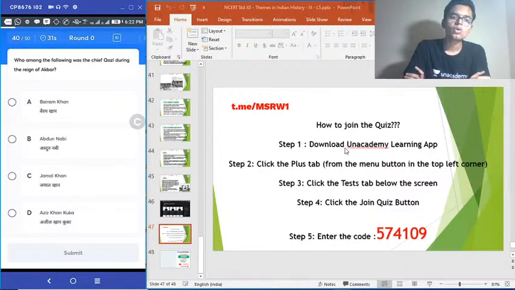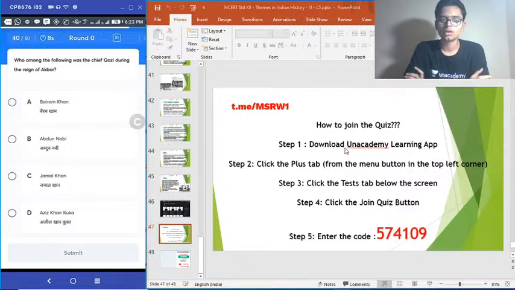40th question. Who among the following was the chief Qazi during the reign of Akbar? Option A, Bairam Khan. Option B, Abdul Nabi. Option C, Jamal Khan. Option D, Aziz Khan Kuka. Last 5 seconds. And time is up.